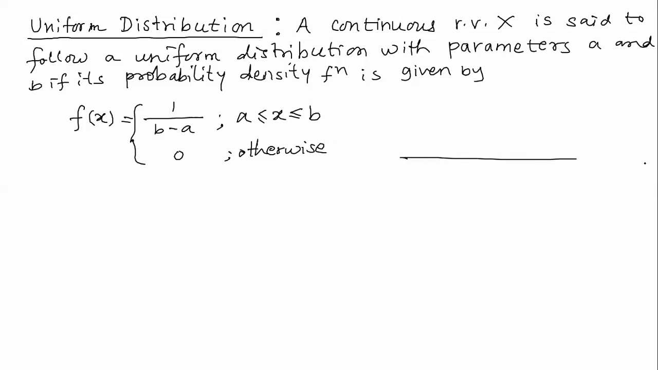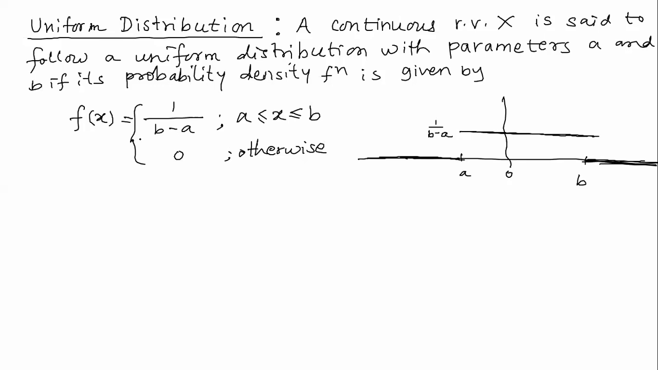We can draw the graph also. This is the x-axis, this is the y-axis, and suppose this is a, x equal to a. This is the line. So we can see when x is from minus infinity to a, f of x is 0. When x is from a to b, f of x is 1 upon b minus a. And again, when x is from b to infinity, it is 0. So this is the uniform distribution.